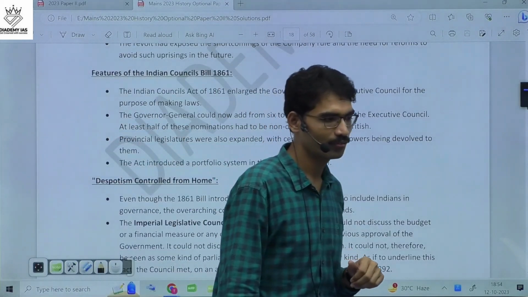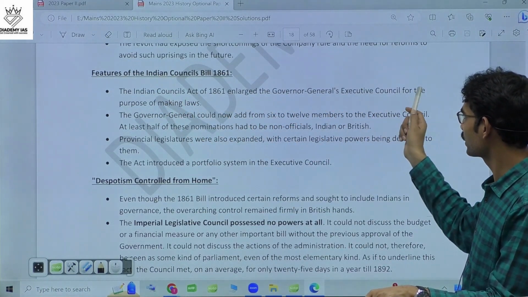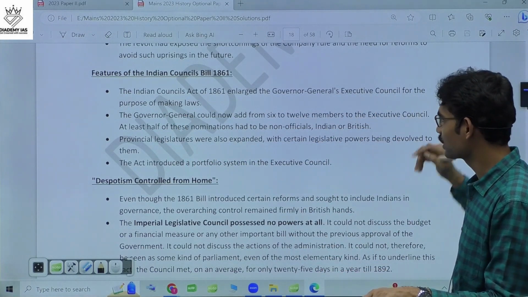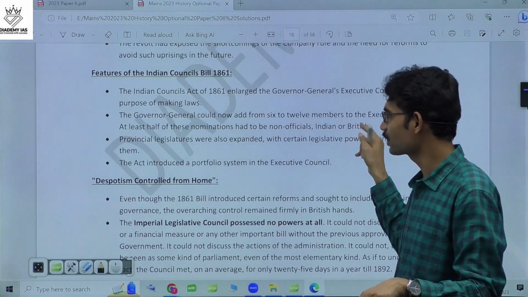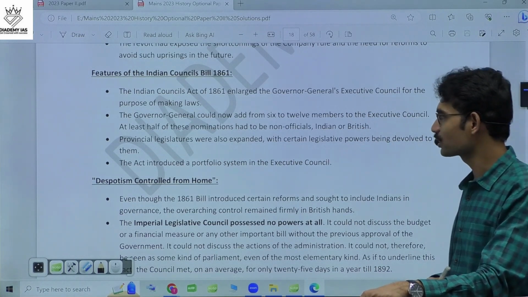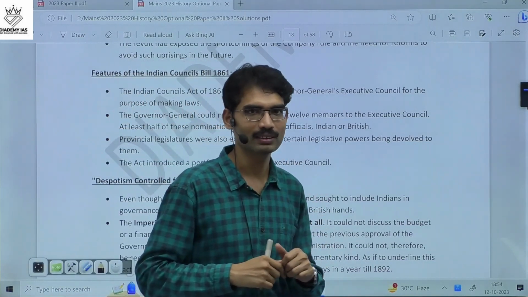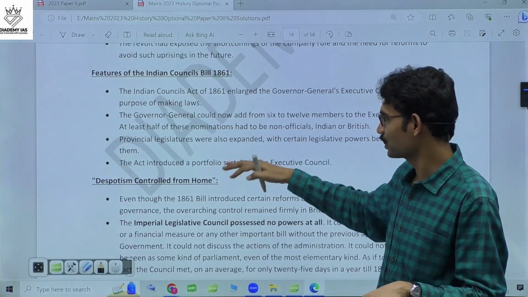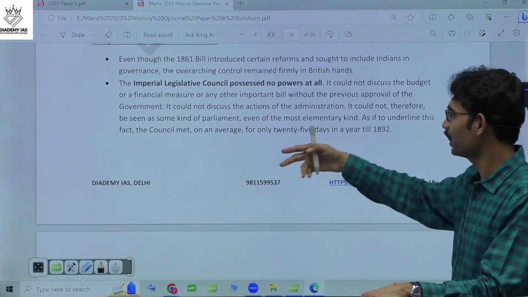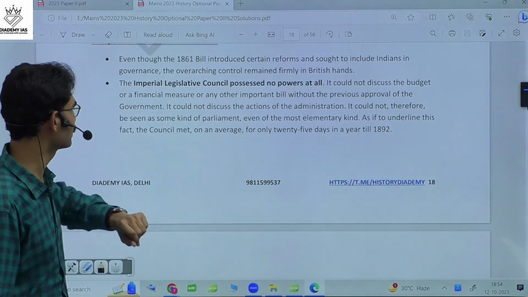So first you write the features of 1861. The Indian Councils Act enlarged the Governor General's Executive Council for the purpose of making laws. 6 to 12 members in the Council, non-officials, Indians or British. Provincial legislatures were also expanded with certain legislative powers being devolved to them. Up to now, more centralization was taking place. Now, after this, gradual decentralization also took place. Despotism from home.